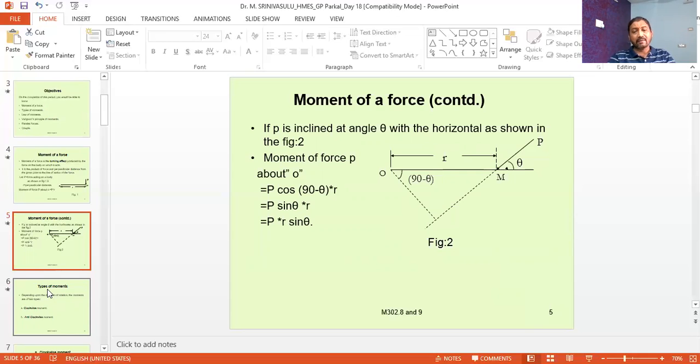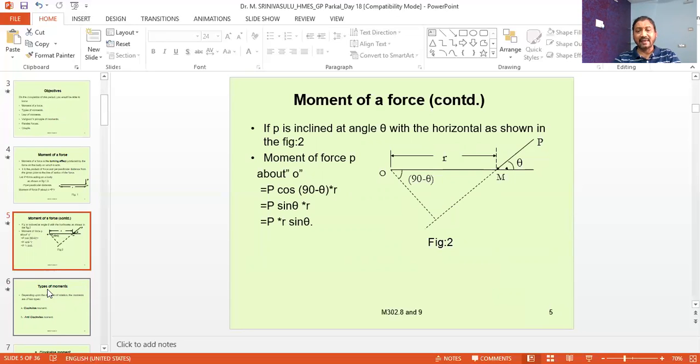Therefore, here we should consider the perpendicular distance. Now, if you construct an imaginary triangle by extending a line from point M that is parallel to P at point M, and also drawing a perpendicular to that imaginary line from point O, we construct an imaginary triangle.